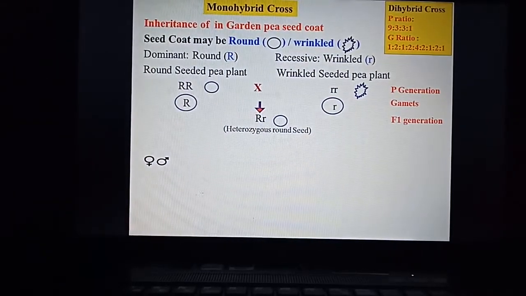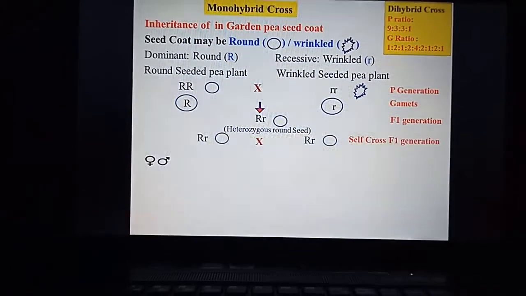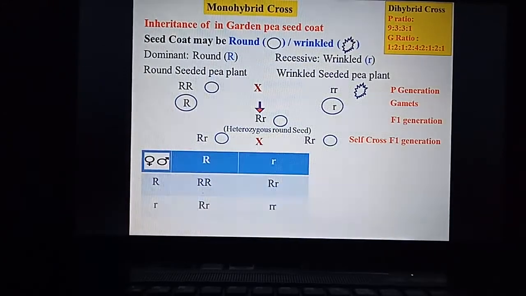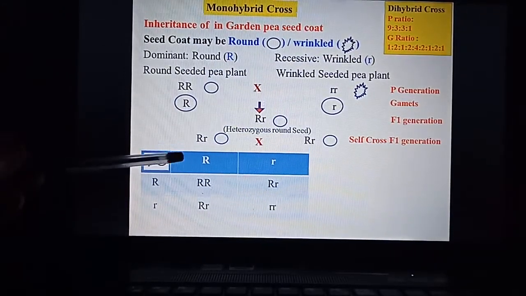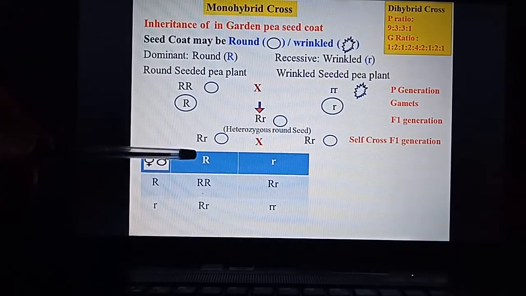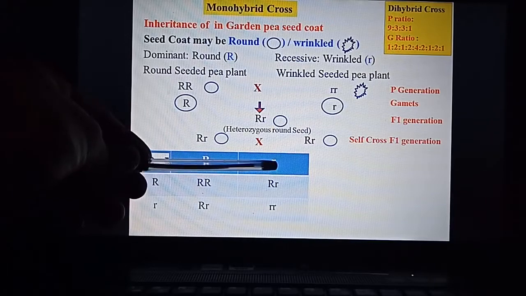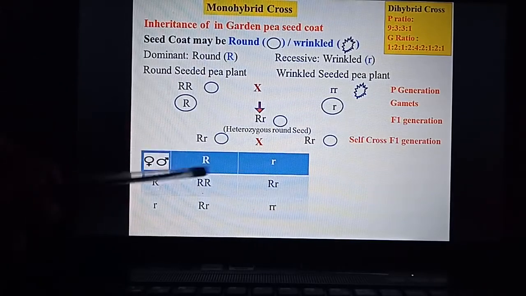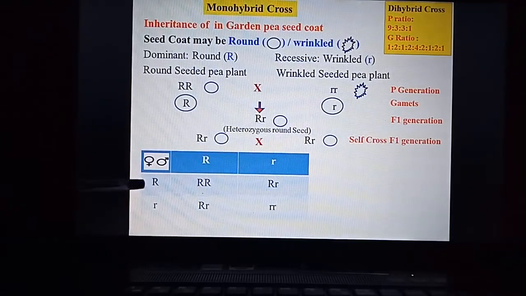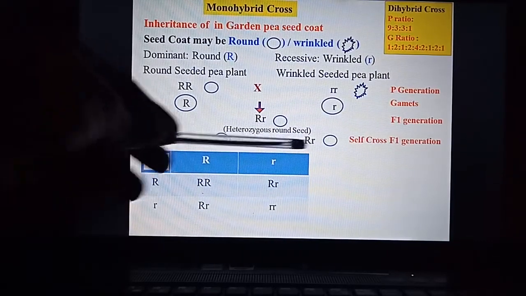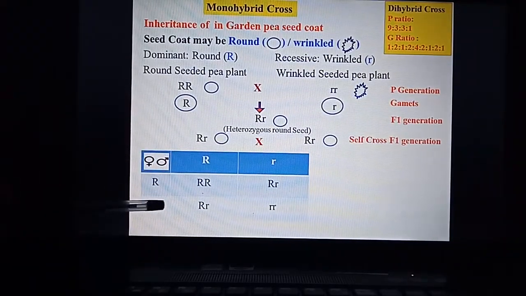So now we'll self cross the F1 generation. When we self cross, the possible gametes are the male gamete and female gamete. One gamete may be capital R, the other gamete may be small r for this parent. Similarly, one gamete of this parent is capital R, the other is small r, right?